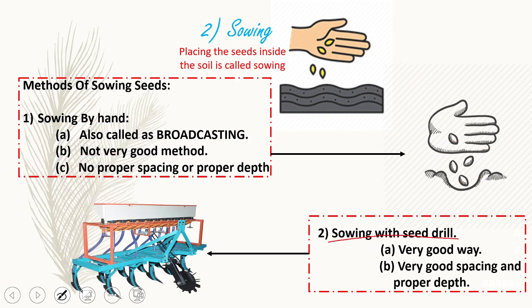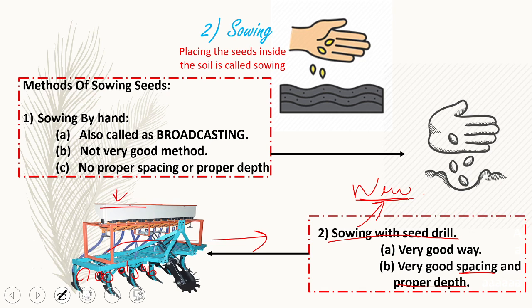Now with sowing by seed drill, we just insert the seeds from here and they get inside and get divided into parts. As this machine goes over the fields, the drill pours the seeds at a particular depth, and it helps us in spacing and proper depth of the seeds in the soil. The implement used for sowing is called the seed drill, and it is a new-fashioned instrument used for sowing.